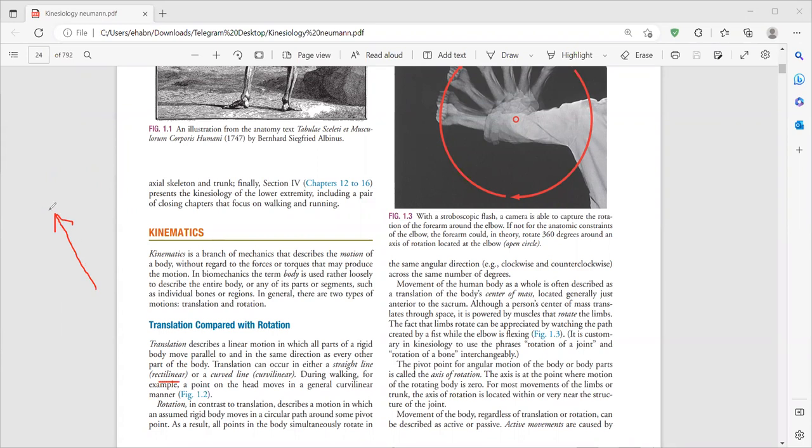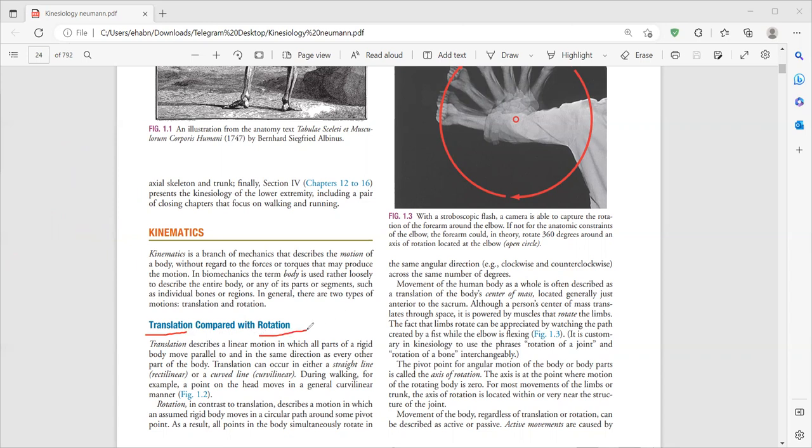When you move in a curved line, this is called curvilinear. Imagine you are going to your home. If you move in a straight line, it is rectilinear. If you move in a curved line, it is curvilinear. This is the first type of motion, called translational or gliding motion.